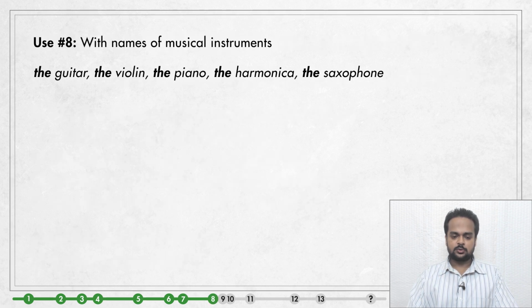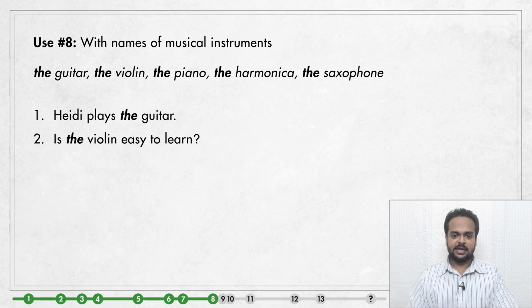Use number 8 is with names of musical instruments. We say the guitar, the violin, the piano, the saxophone, and so on. For example, Heidi plays the guitar. Or, is the violin easy to learn? So remember to put the before names of musical instruments.